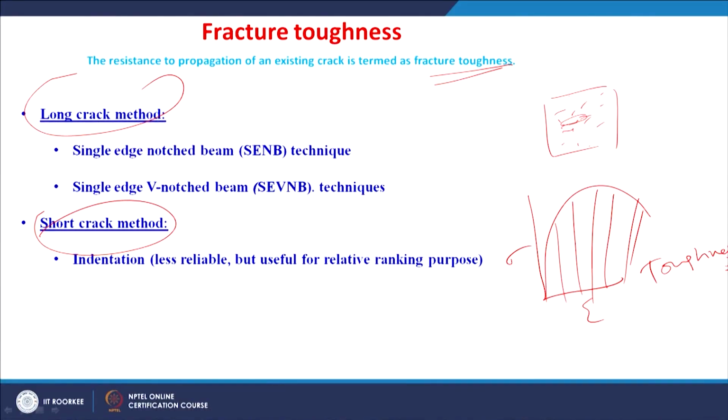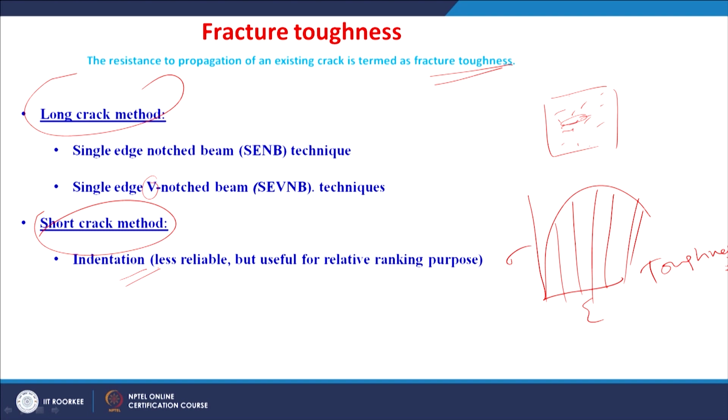So there are two methods for measuring the fracture toughness of a brittle material, a long crack method and a short crack method. In the long crack method, generally the single edge notch beam technique or a modified single edge notch beam technique called the single edge V notched beam technique is used, whereas in the short crack method, Vickers indentation is used to generate cracks.